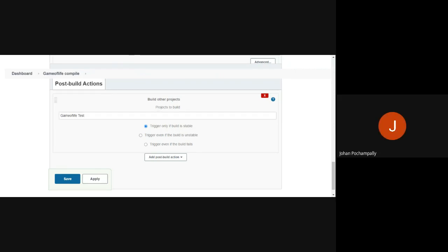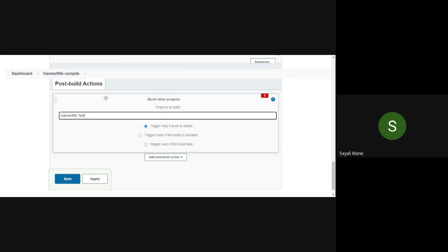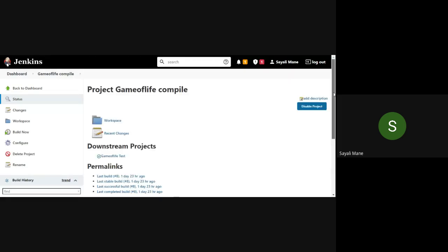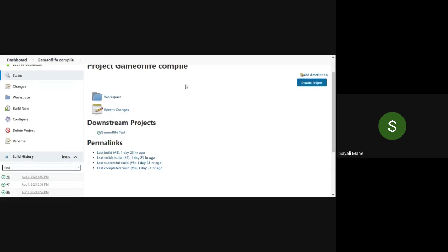Ma'am, do we have to take a screenshot? Yes, you have to take a screenshot, highlight this one, take a screenshot and click on the save button. After that, in the Game of Life compile file, you will get one message, downstream project, and inside that the test project name is there.